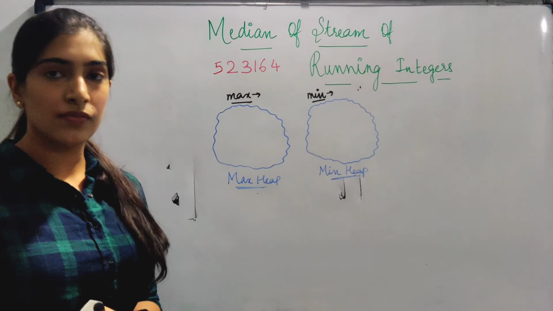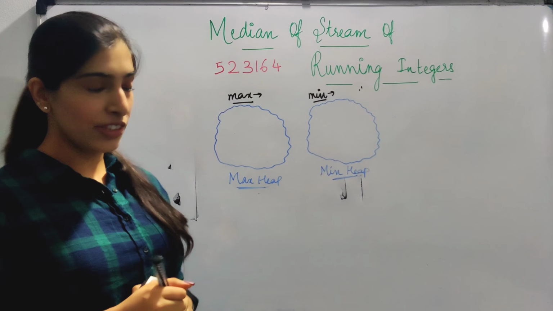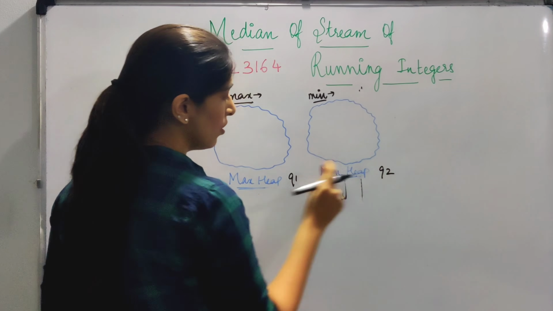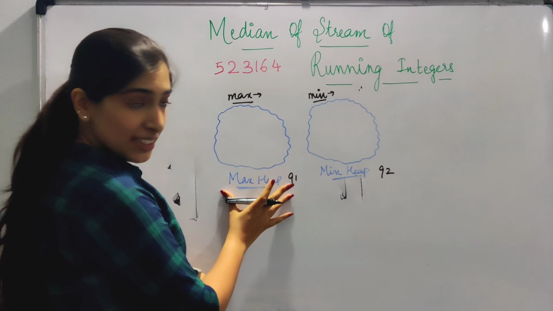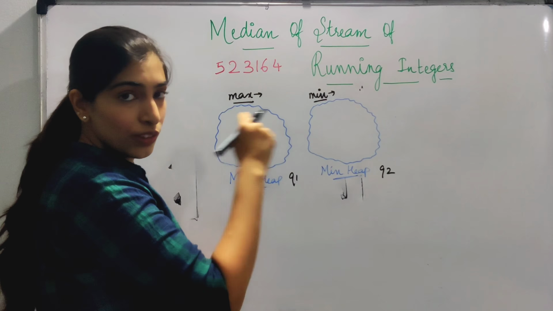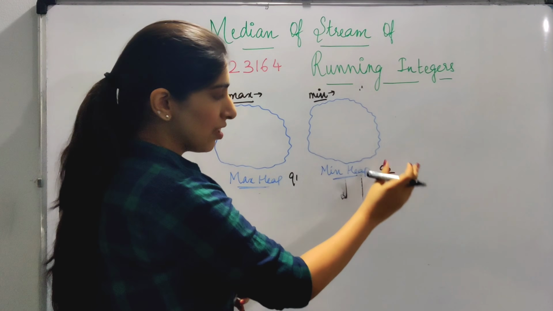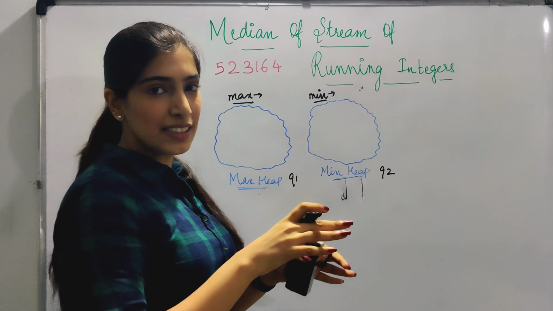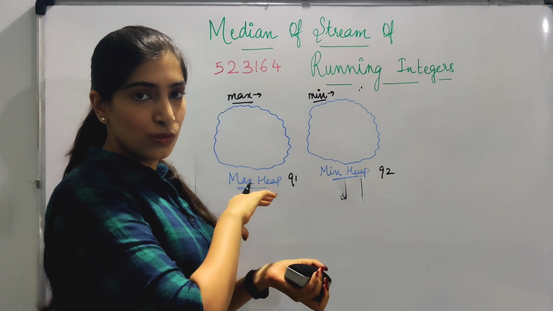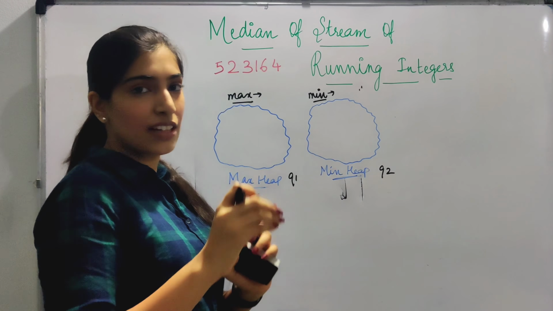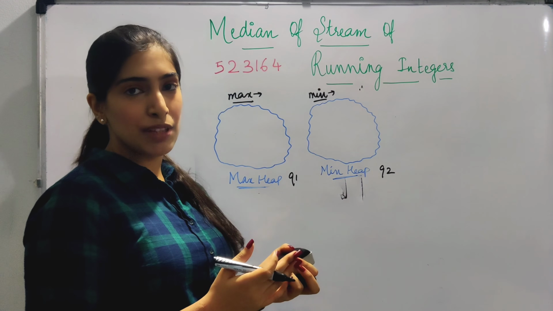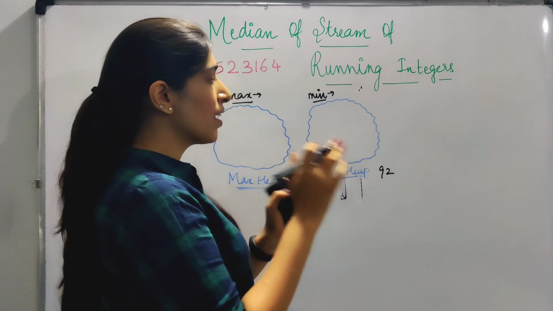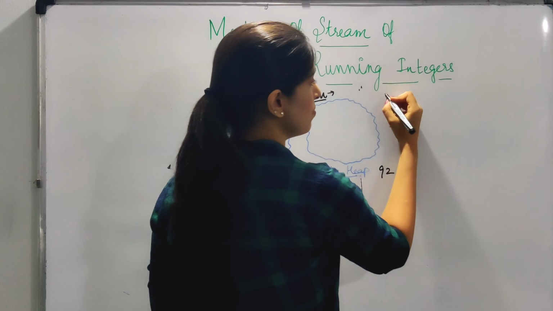Okay. So let's try to write the algorithm first. So we will be using two priority queues, Q1 and Q2. Q1 will be used to implement the max heap, which is where the maximum value will be on top. Q2, that is priority Q2, will be used to implement the min heap. There is a syntax to tell whether the priority queue is implementing a min heap or a max heap. There is a comparator over there. It is different for C++ and Java. You can just go and check it out. I am not going to be focusing on syntax over here. Okay. So now let's write the algorithm.